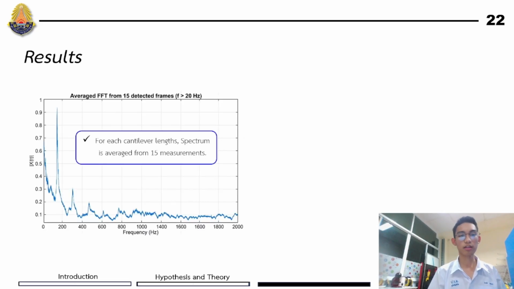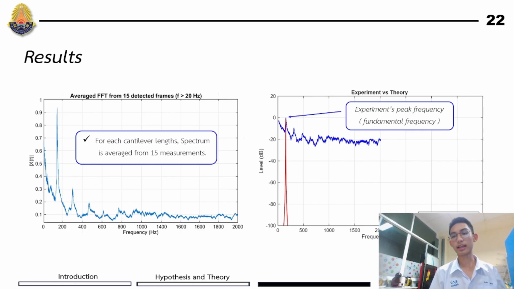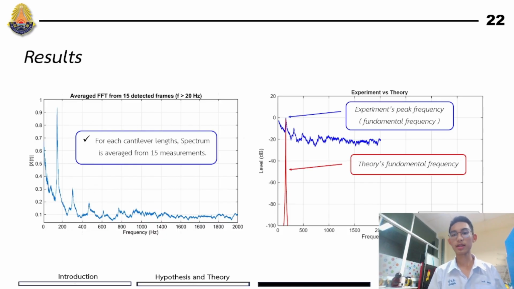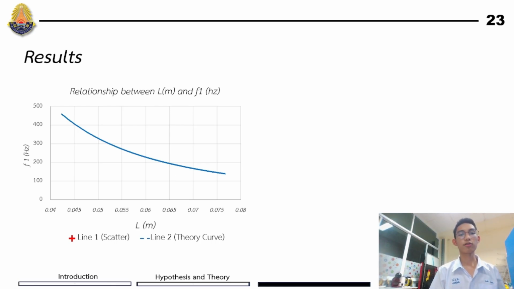For the results, for each cantilever length, the spectrum is averaged from 15 measurements. The blue peak indicates the experimental peak frequency, the fundamental frequency, and the red peak indicates the theoretical fundamental frequency. There's a graph that shows the relationship between the cantilever length and the fundamental frequency produced by the ruler. You can see that the blue curve represents the theory curve, and here is the experimental data.